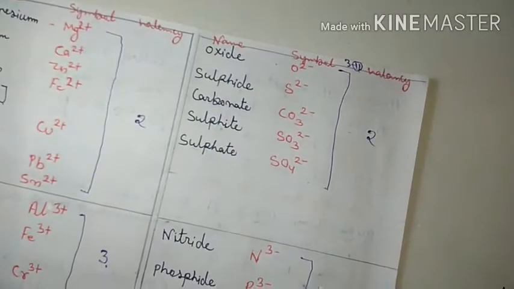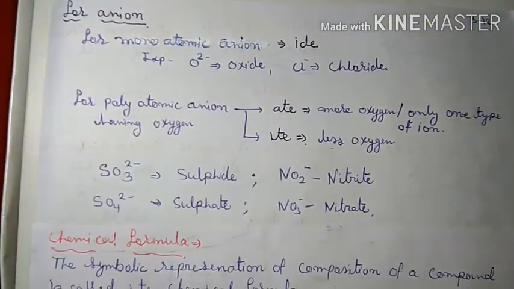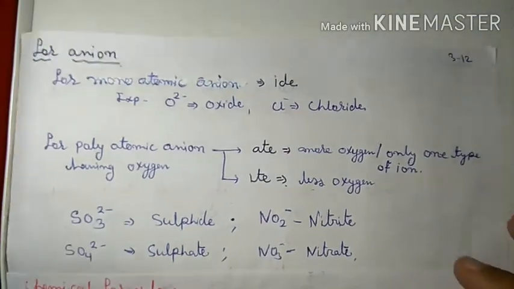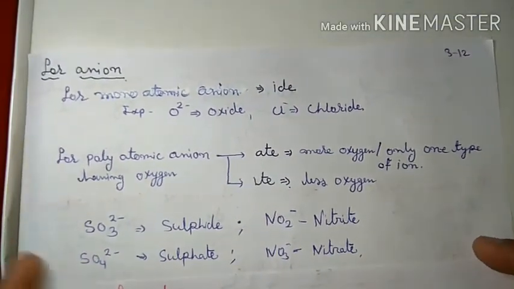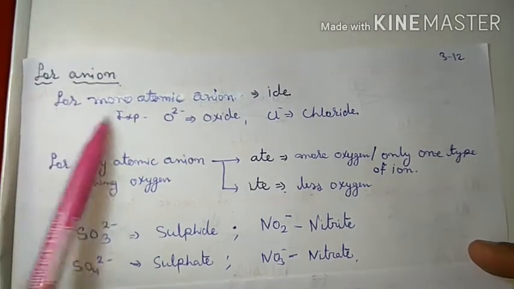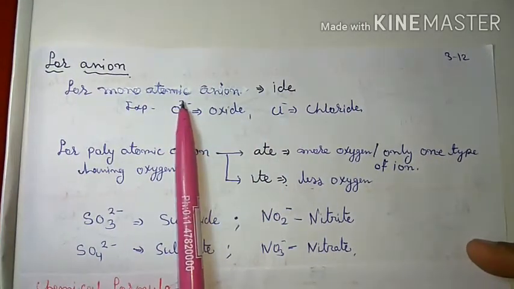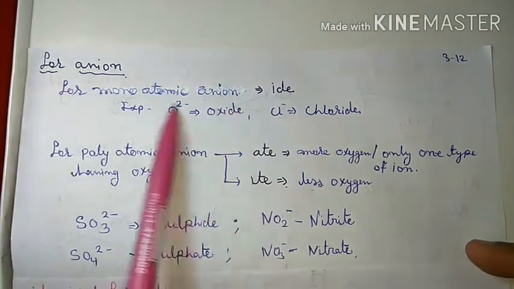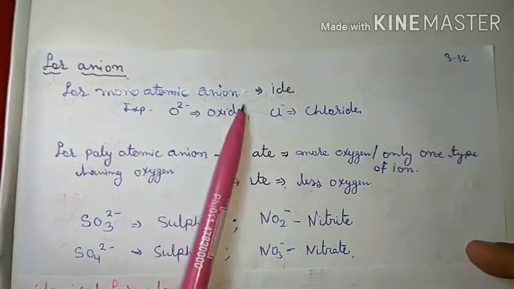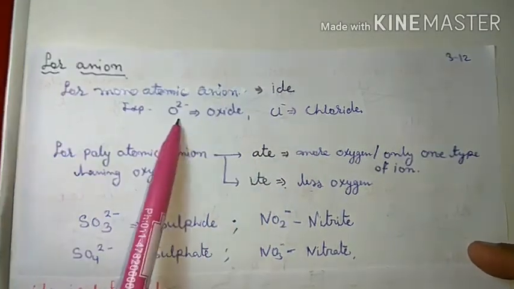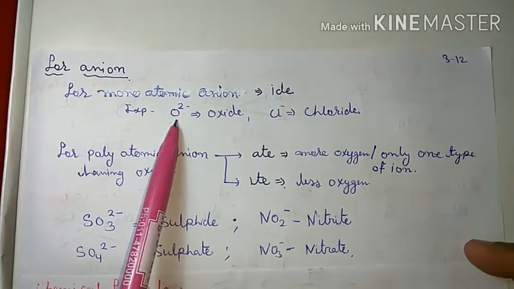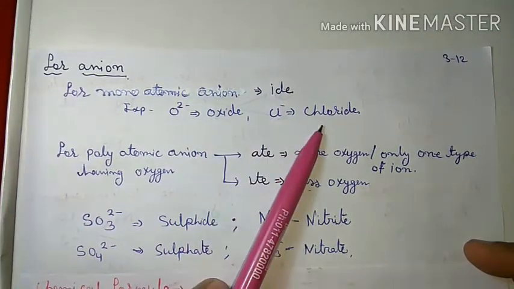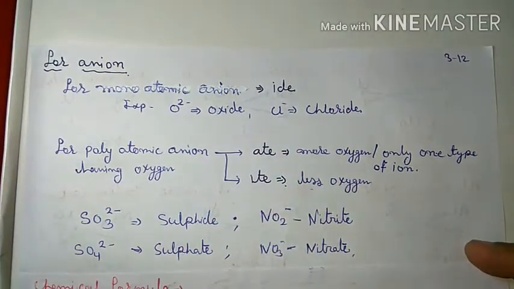Now let us discuss the rules of nomenclature of anions. It is the most complex pattern in naming of ions. For a monoatomic anion, ide is used. For example, oxygen minus 2, since it is only a single atom, so that is monoatomic, so the name is oxide. Cl negative, the name is chloride. Got it?